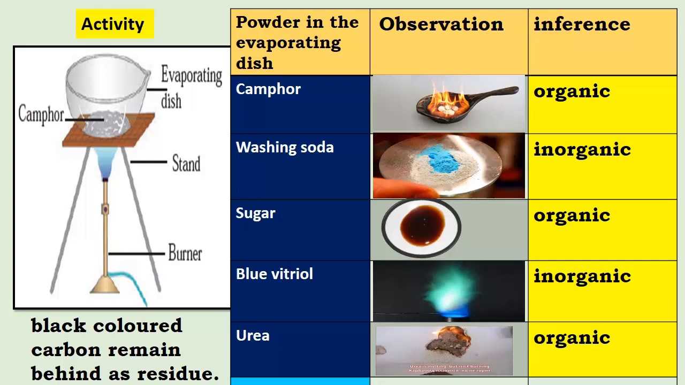So these substances are known as organic substances, whereas washing soda and blue vitriol, as you can see, do not have this residue and they are inorganic substances.